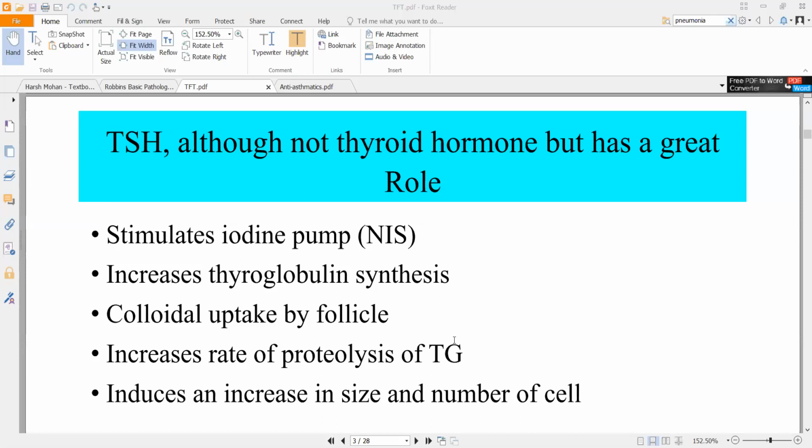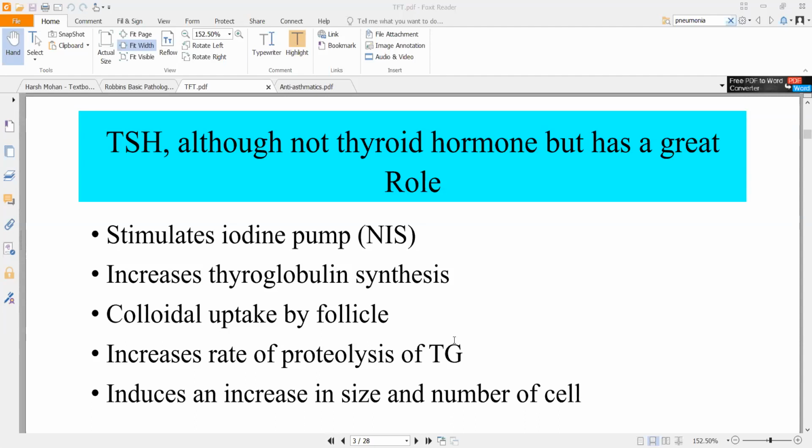If you remember in chapter 3 of biochemistry, we read about a sodium potassium pump, with exchange between 3 sodium ions and 2 potassium ions. Something similar will happen here, but the exchange is between sodium and iodine. In the follicular cell, iodine will be taken inside while sodium will be pushed outside. So more and more iodine will come inside.